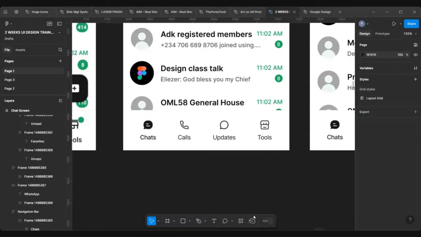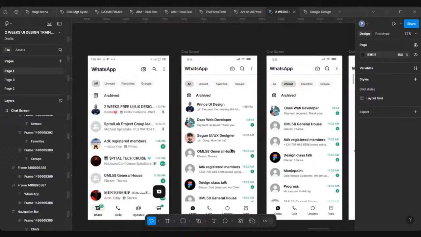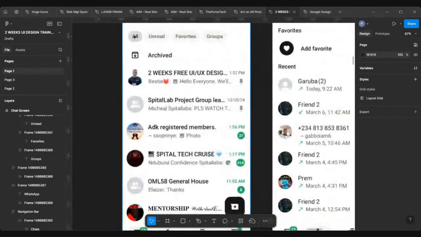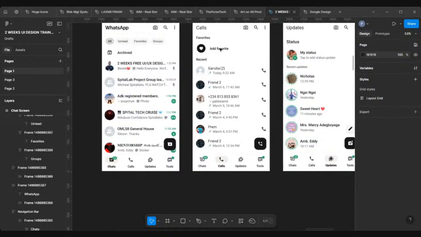But in today's class, we are going to create a space for that, and I'll show you how to do that. But let's get to the main thing. Let me check our chat screen. We were able to do this in the last class, and we did the screen for all, for unread, for favorite, for groups. Today, my plan is for us to do calls and status, but because of time, we may not be able to touch status because prototyping will take us a while, maybe about 30 minutes or thereabouts.